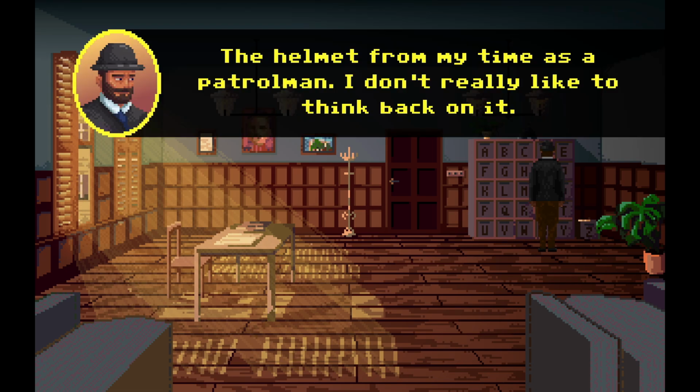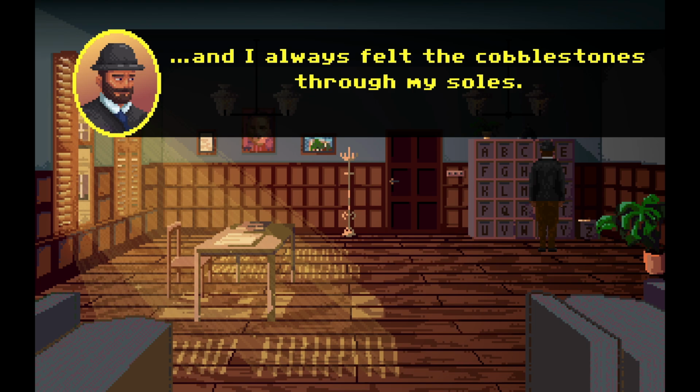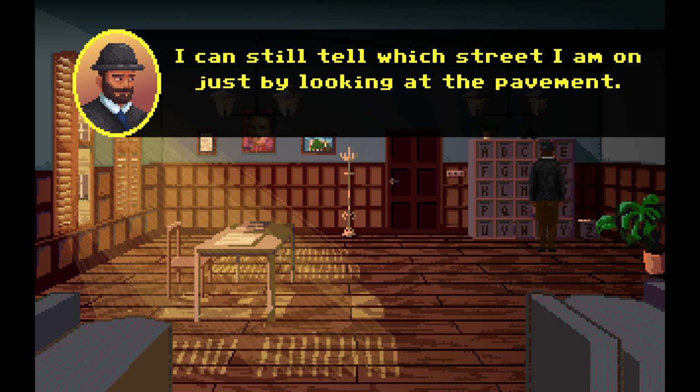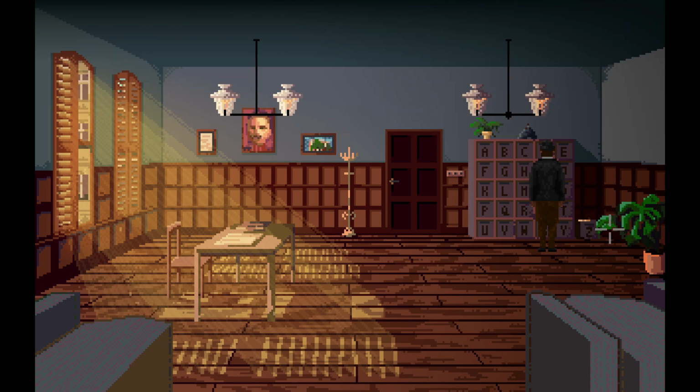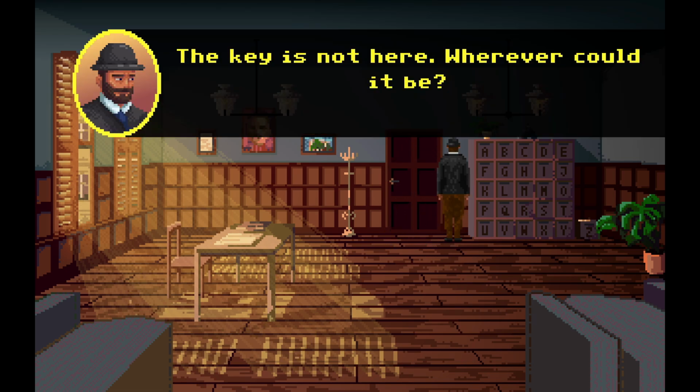A helmet from my time as a patrolman. I don't really like to think back on it. I never had the money for proper shoes back then. I always felt the cobblestones through my soles. I can still tell which street I am on just by looking at the pavement. Alright, fine. I'll answer the door. Locked the door so that I could work undisturbed. He is not here. Wherever could it be?